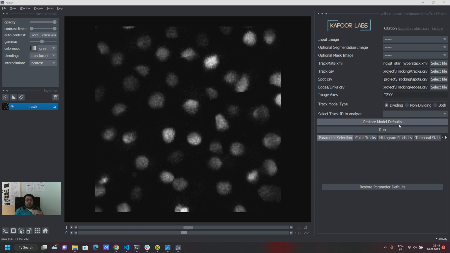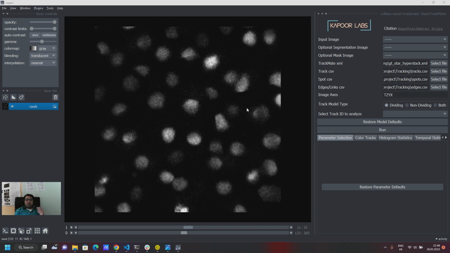For example, there used to be an orange button here, which was showing the track ID on demand, but now that's gone. Because now if you just go to the drop down menu and select the track that you want to see, it will show you that track without actually having to go through two steps. So that's a reduction of two steps to one step.